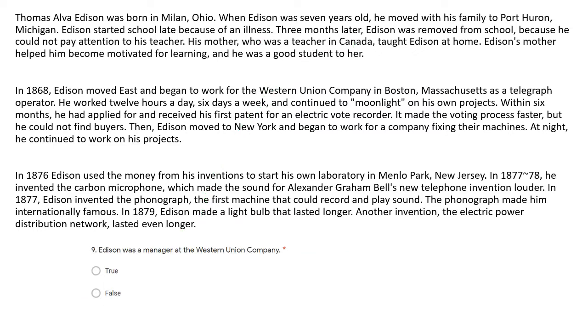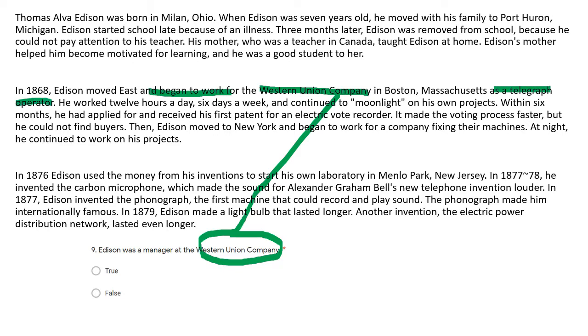Question 9. Edison was a manager at the Western Union Company. So Western Union, we read that in the second paragraph, so we matched that to the question. Edison moved east and began to work for the Western Union in Boston, Massachusetts, as a telegraph operator. It does not say manager. So yes, he worked for the Western Union Company, but no, he was not a manager. So question 9, the answer is false.